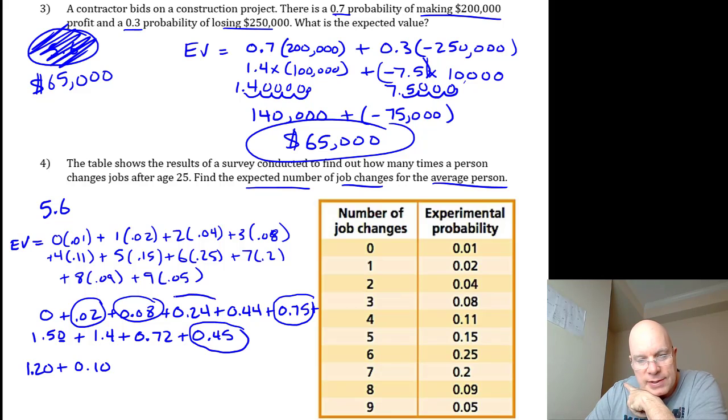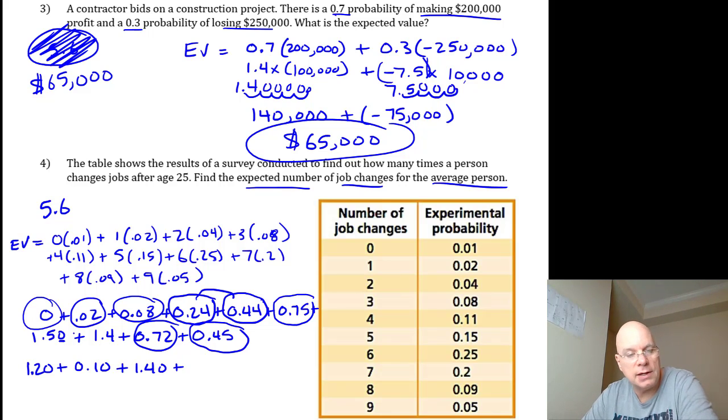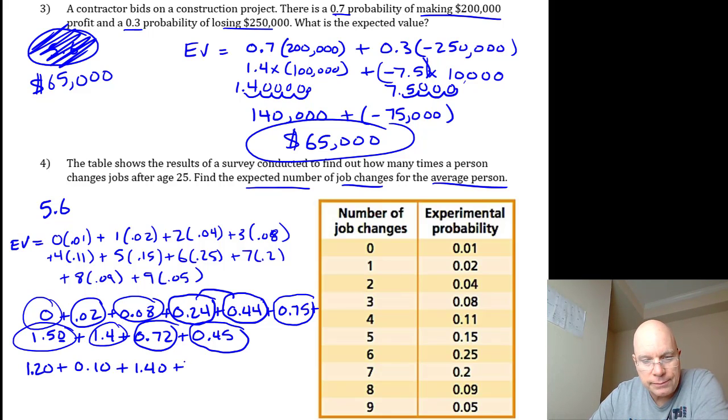These three go nicely together, because 24 hundredths and 44 hundredths is 68 hundredths, and when you add 68 to 72, you get 140 hundredths, aka 1.40. And we don't need to add the 0, because we know the additive identity. But we do need to add this 1.5 and the 1.4. That's easy, that's 2.9.